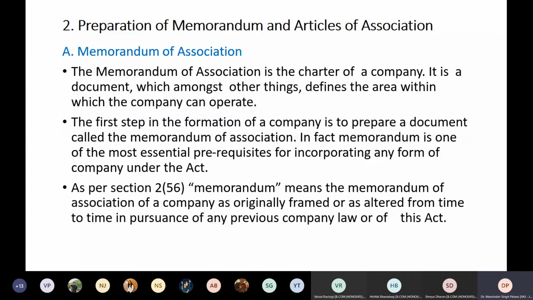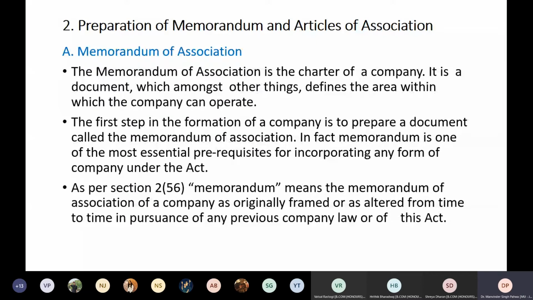Suppose my company has been established as a textile spinning mills company, like Reliance Industries Limited. It was initially established in spinning mills. Now it wants to diversify itself, and it wants to enter into the petroleum sector and the telecom sector. Accordingly, they have two options: either form another company for doing this, or change the memorandum of association to include another clause on the purpose of the company. In that way they have to change the memorandum of association.